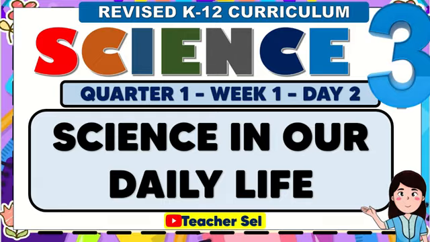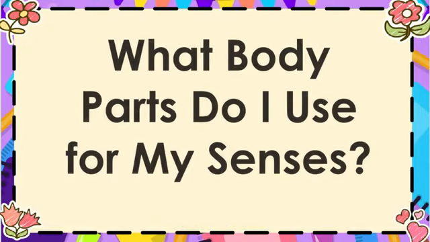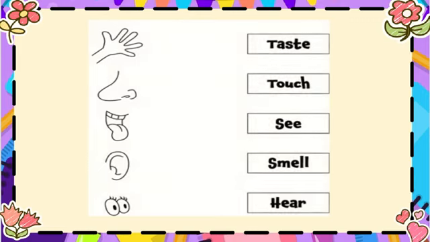For day 2. What body parts do I use for my senses? Match the body parts to its senses. Here are the correct answers.